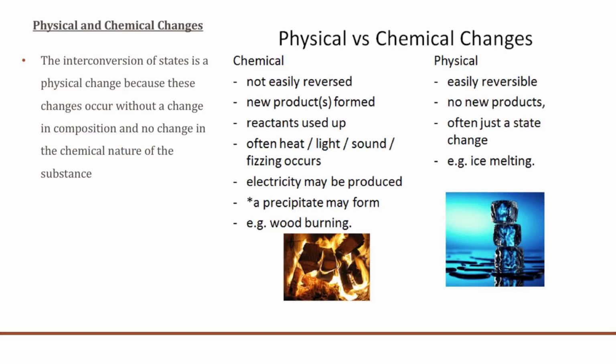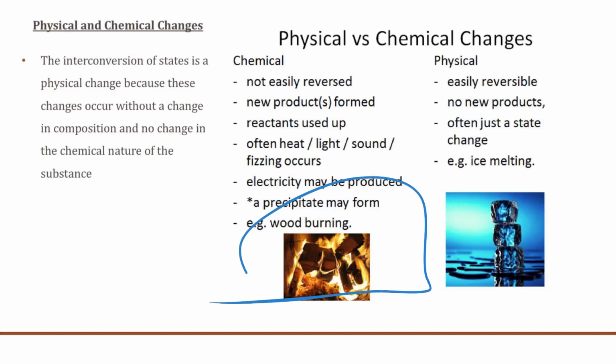And here you can differentiate between a chemical and a physical change. A chemical change cannot be easily reversed, and generally new products are formed, and all the reactants used in the process are used up, and often heat, light, sound, and fizzing occur. Electricity may also be produced. An example of that is wood burning. If you burn wood, that is a chemical change because the reactant, the wood, is finally converted into some other state. It's an irreversible process. You cannot get the log of wood back from the ashes.